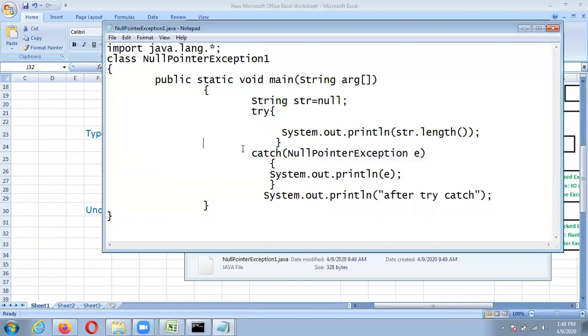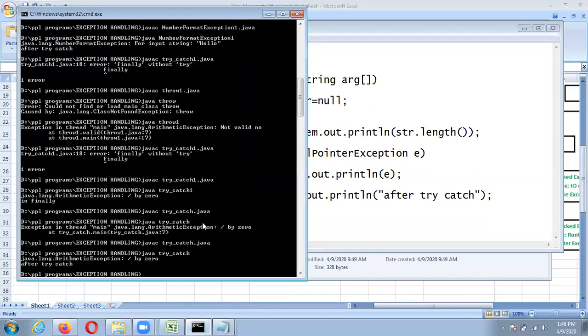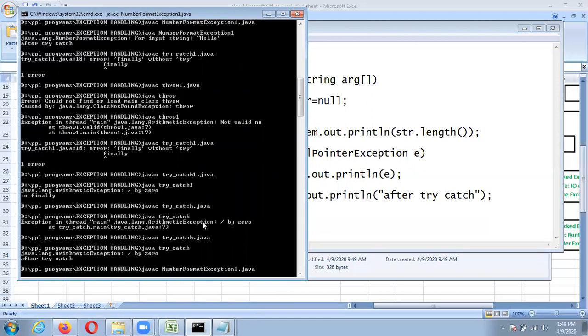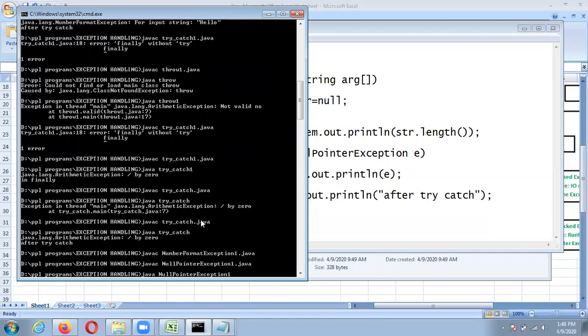Here we are assigning str equals null and printing str.length, and we are catching this NullPointerException e and printing it.